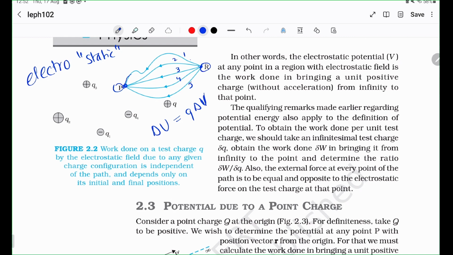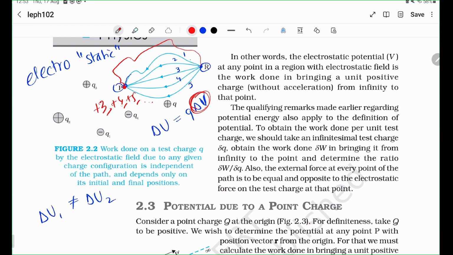Because if your delta U was different for each path, if delta U was different for path 1 and path 2, then maybe I could define an arbitrary different path and I would have a different potential energy. Then how can you define something called a delta V, right? The delta V would differ for every path. Then it would make it almost useless because this point P could have any number of potentials. It could be plus 3, plus 4, plus 5 or whatever and so on.